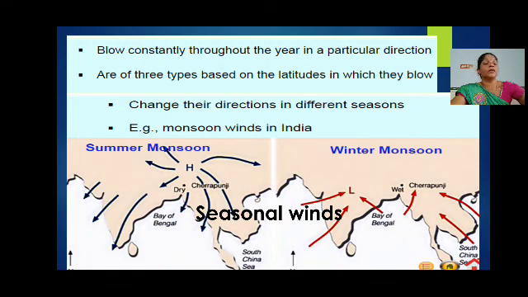Okay, so the permanent winds, westerlies and easterlies, blow in the oceanic areas, the polar regions and equatorial regions throughout the year, in a particular direction continuously. Seasonal winds means two types of seasonal winds: summer monsoon and winter monsoon.